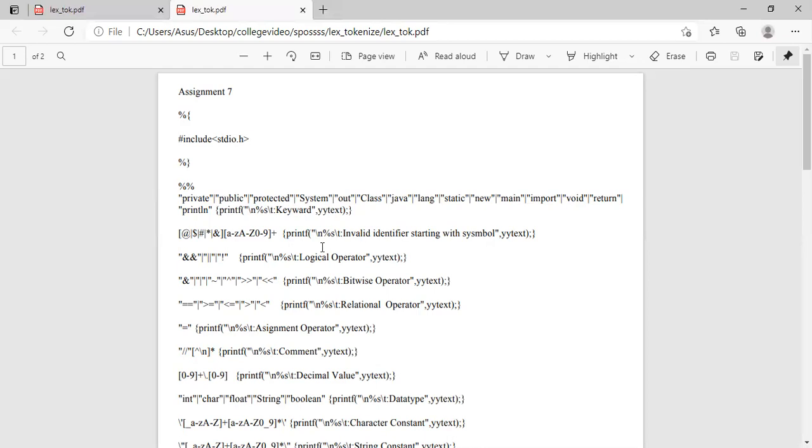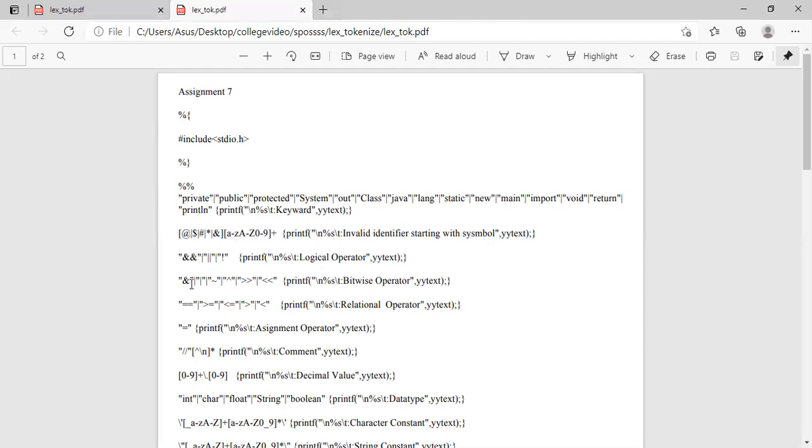For example, 9int, or any other character which is starting with a symbol, it will treat as an invalid identifier. Now the and and or part: if it encounters these, they are logical operators. So it will show that this is the token and its type is logical operator.